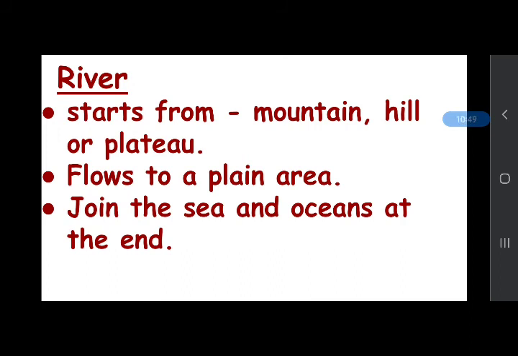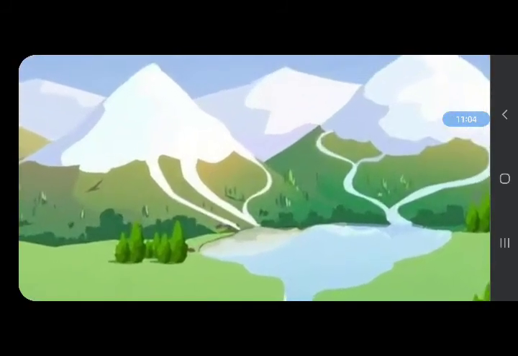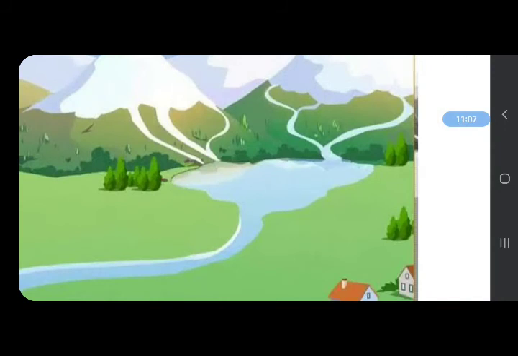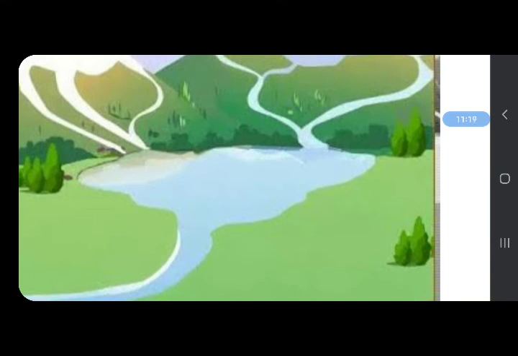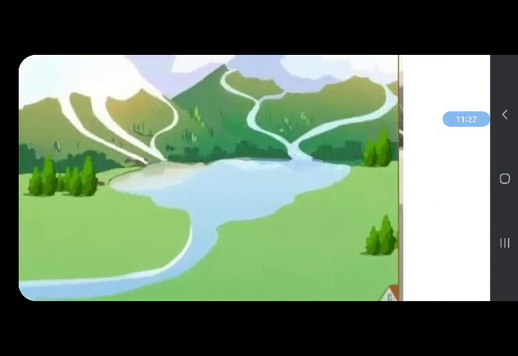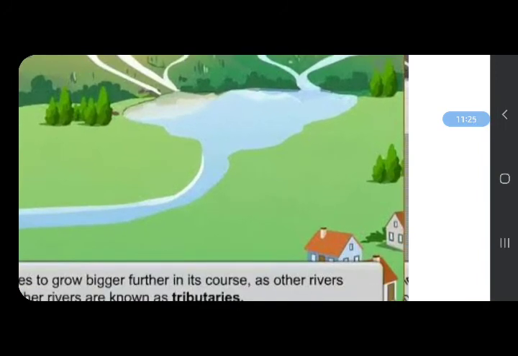And this is called the mouth of the river, when a river comes to or reaches a big area like an ocean or sea or lake. Like this, rivers start from the mountain, they come down to a plain area. On their way, many rivers and streams join and form a big river. These are small streams and this is a big river. You need to imagine and understand. And then on their way, they give water to lakes, and at the end, they finally join the sea or ocean.